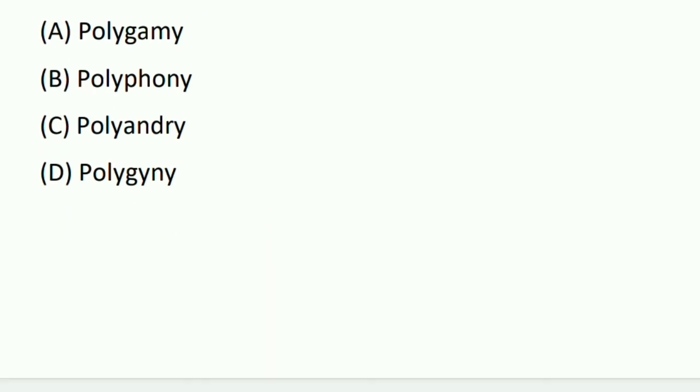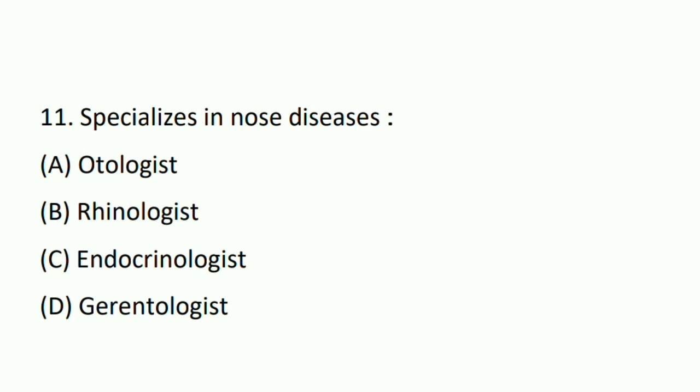Move to the next question, that is question number 11. Specializes in nose diseases. Option A otologist, option B rhinologist, option C endocrinologist, and option D that is gerontologist. So what will be the right answer here? So here the right answer will be rhinologist, specializes in nose disease.